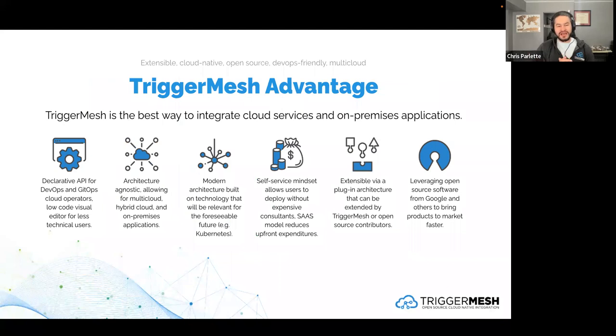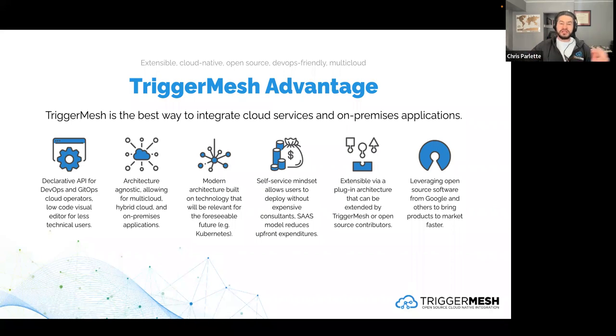Some of the advantages: we're built on top of Kubernetes and built on top of Knative. We use Knative and we extend it in order to do what you need to do. Knative, if you're not familiar, is a serverless architecture on top of Kubernetes. So what benefits does that get you? One, you can run anywhere, anywhere you can run Kubernetes. I run my cluster in EKS in Amazon. I also have a cluster that I can run locally on my laptop.